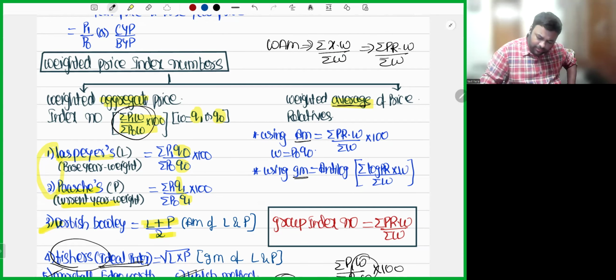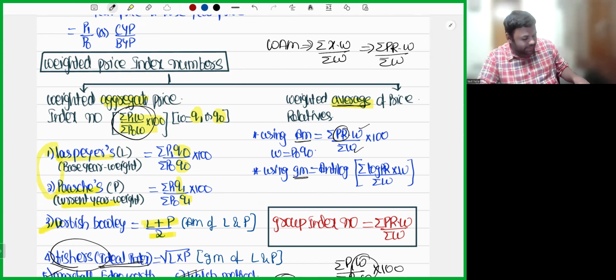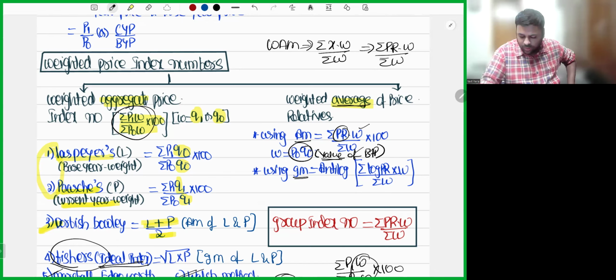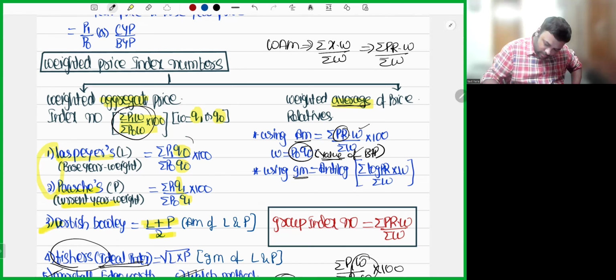What will be the price relative here? Simple, current year by base year. Now what will be the weights? Weights will be the value of the base period. When the person developed the formula, he took the value of the base period. How will you get value? Price into quantity. So using arithmetic mean, the formula is summation of price relatives into weights by summation of weights. Now, my dear friends, there is one awesome thing here. This one and the Laspeyres formula both will give you the same answer.